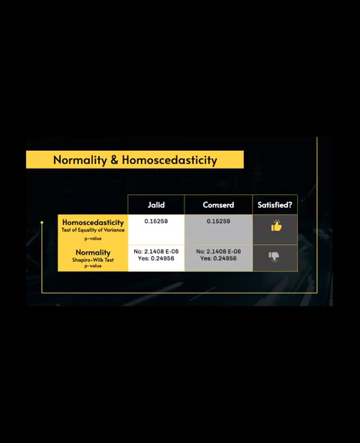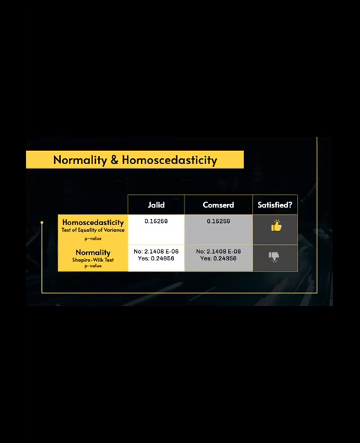So in conclusion, for the t-test of mandatory jail time versus traffic fatality rate, the sample data supports the claim that there is a significant difference between the mean traffic fatality rate and yes or no mandatory jail time. I came to a very similar conclusion in terms of mandatory community service. The sample data supports the claim that there was significant difference between the mean traffic fatality rate and yes or no mandatory community service. So a little bit about normality and homoscedasticity of my data with the t-test.